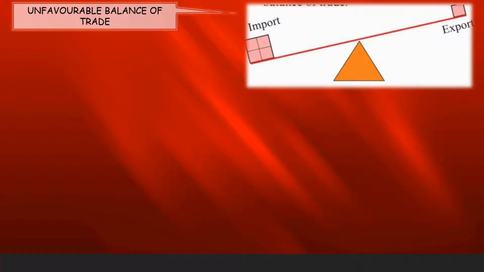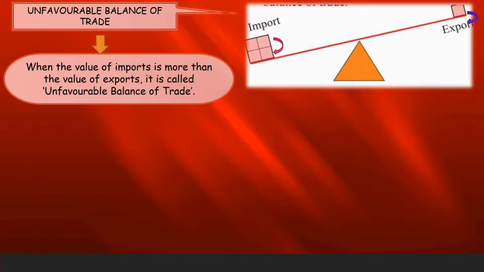For any country's progress, export value should be more. As you can see in this figure, import is going up whereas export is down. This shows the country is having more import than export. So such type of trade is called unfavorable balance of trade. So we can say that when the value of import is more than the value of export, it is called unfavorable balance of trade.